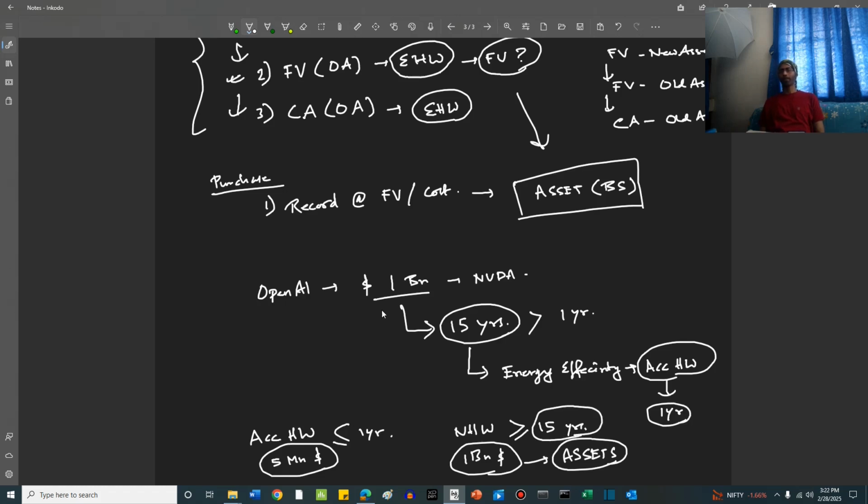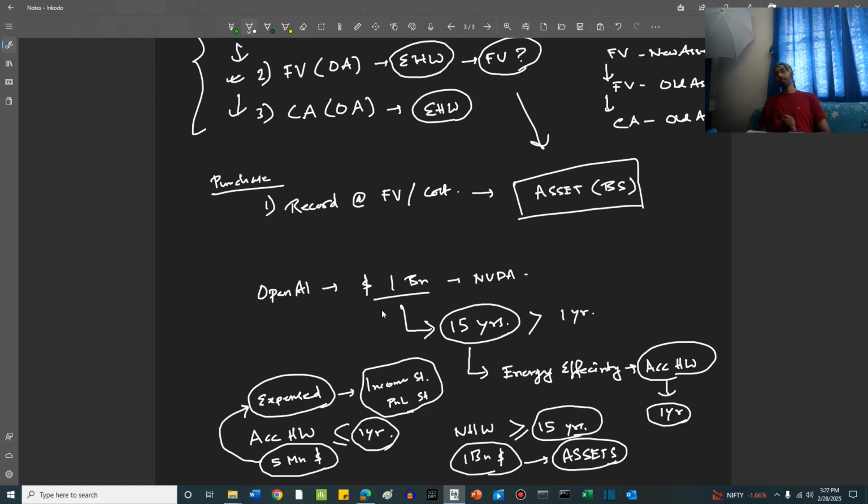Right, friends? What happens to this accessory hardware, friends? This accessory hardware, this 5 million value, this is expensed. This is shown in the income statement. This is recorded in the income statement as part of the expenses. Right, friends? You can call it the income statement or the profit and loss statement or whatever, but it goes into that. Because, again, the shelf life of this accessory hardware is less than 1 year.